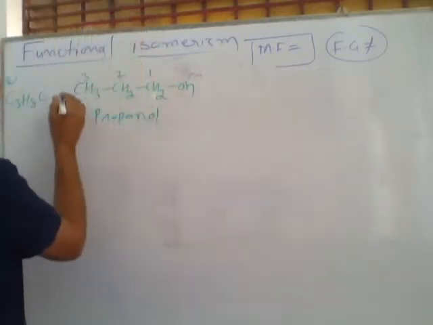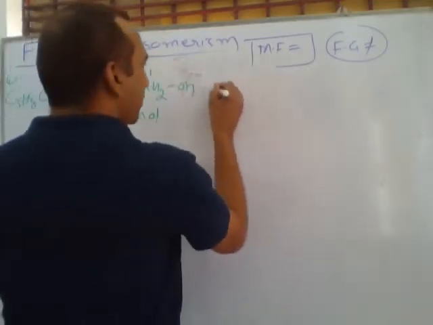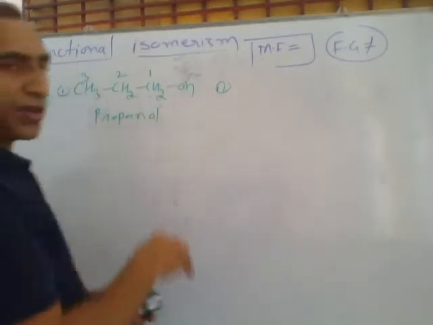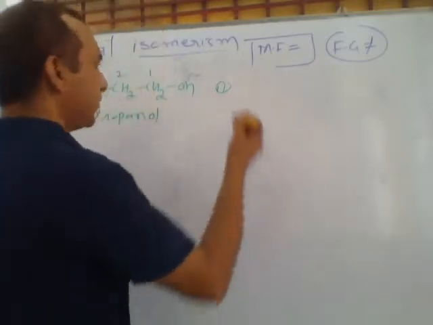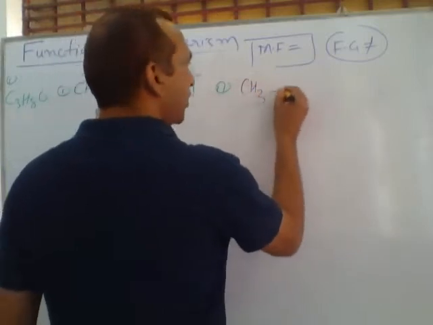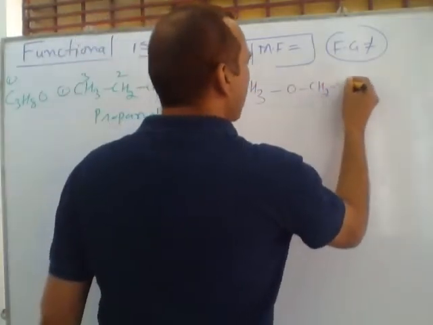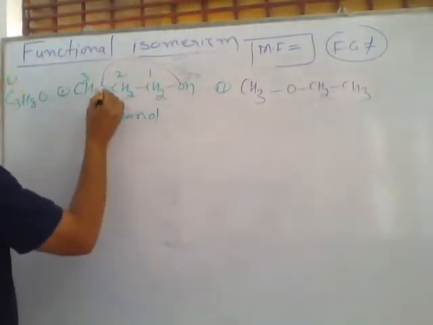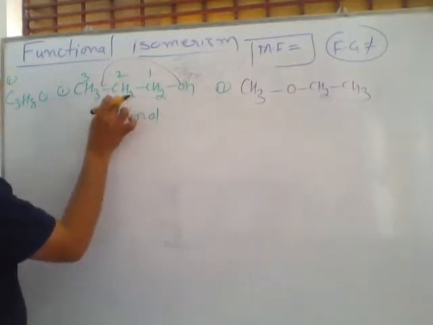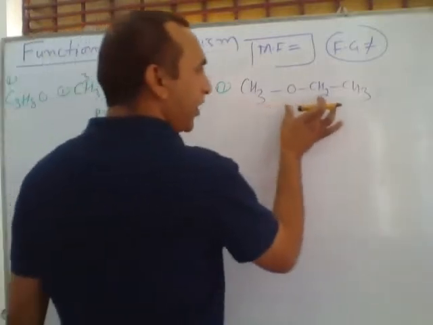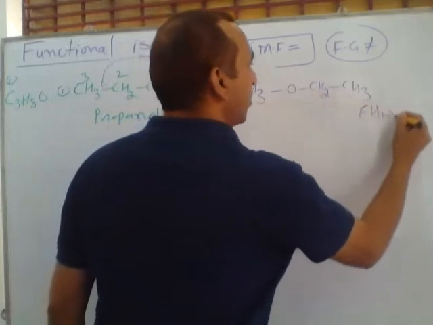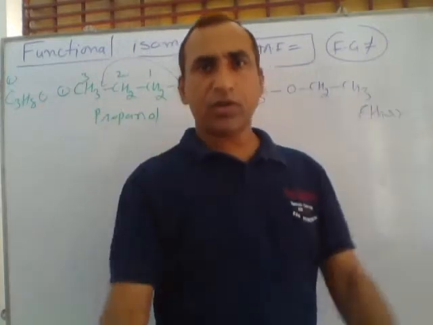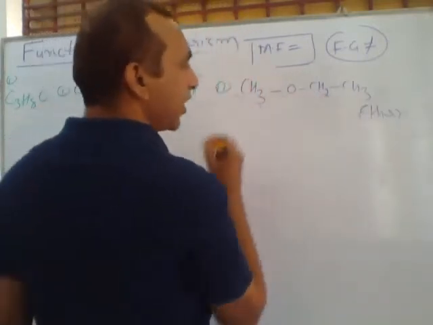Now another compound having the same molecular formula but a different functional group. This compound is of this type: CH3 O CH2 CH3. Suppose we have shifted this oxygen from here to here, so this chain will become CH3, O, CH2 and CH3. This compound is called ether. In ether, two carbon atoms are directly connected with the oxygen atom.